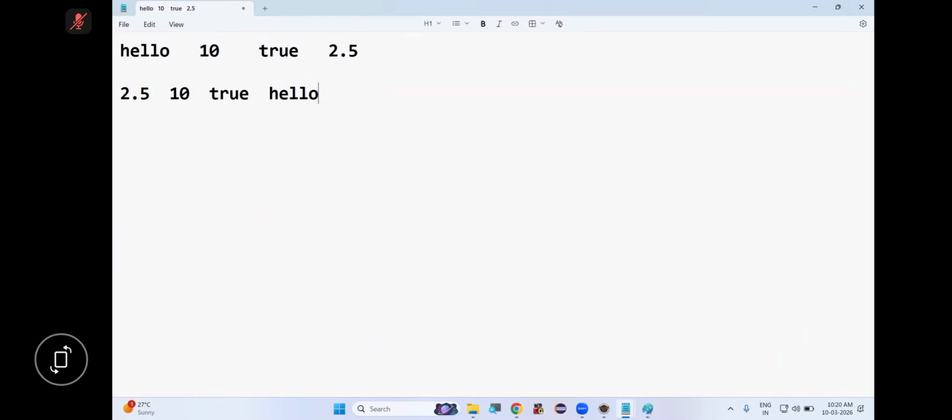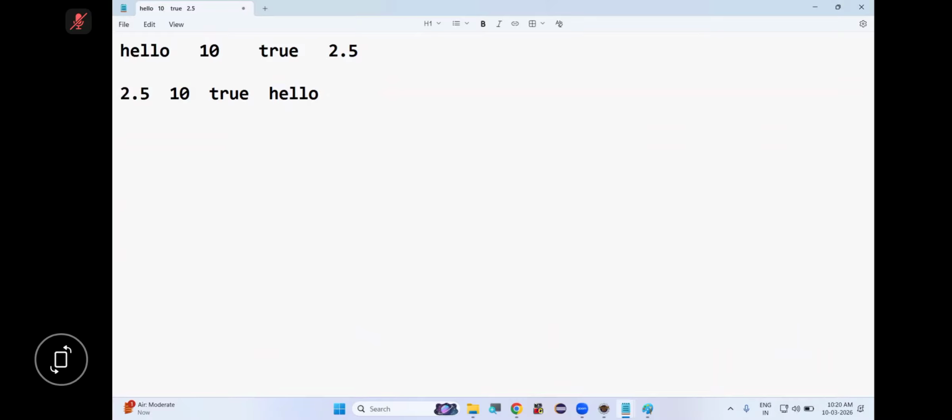Without comparing, we cannot sort. So can we compare heterogeneous objects? We cannot compare. Can we compare an Integer with a String? Just now you told me both homogeneous and heterogeneous objects are allowed. TreeSet will sort the objects.